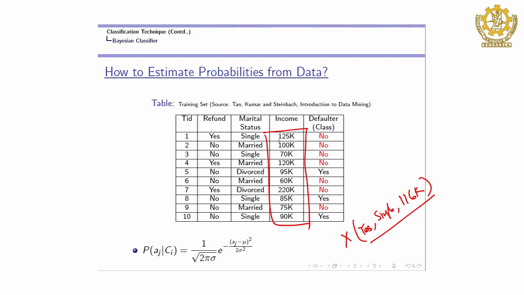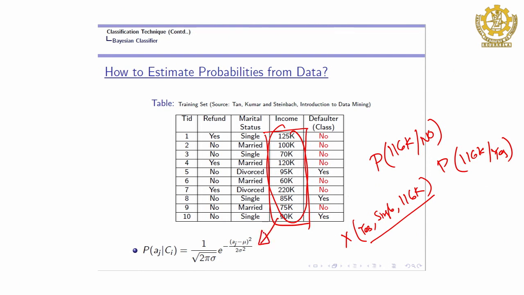So, we have to find the probability of 116k given class no, and the probability of 116k of income given class yes. Now, how do you do it? We assume this distribution follows the Gaussian distribution. So, for this equation, we need to compute the mean and we need to compute the standard deviation.